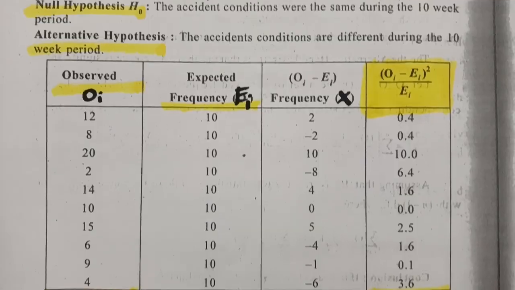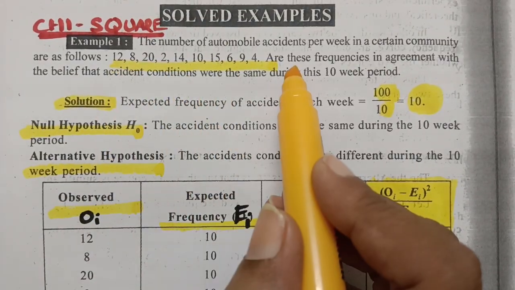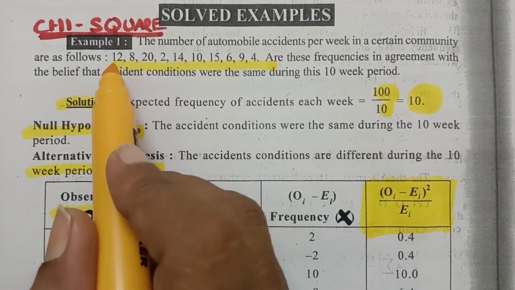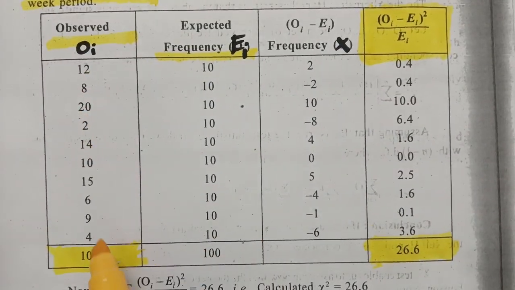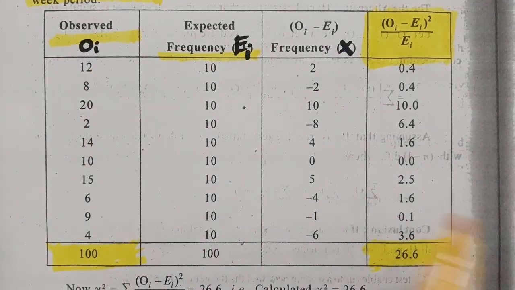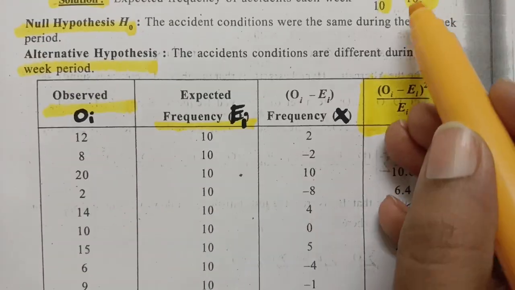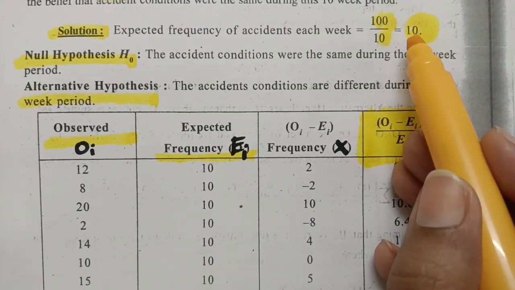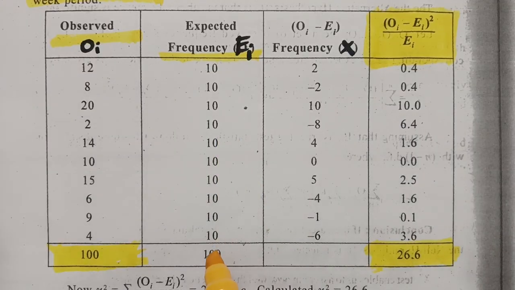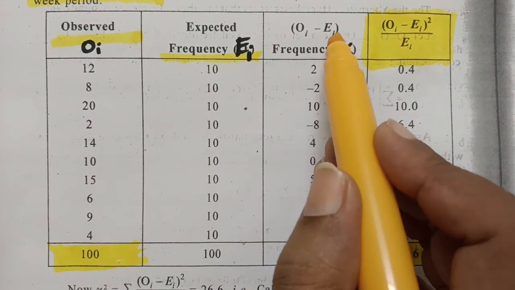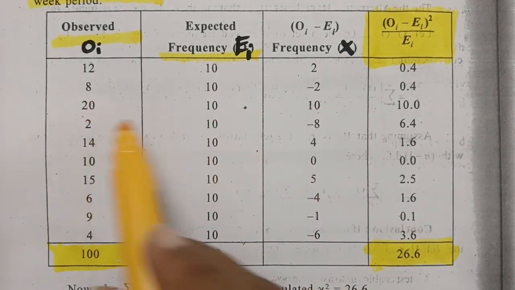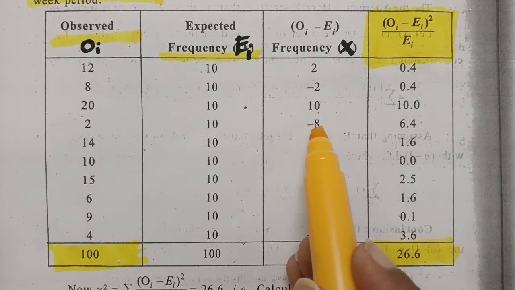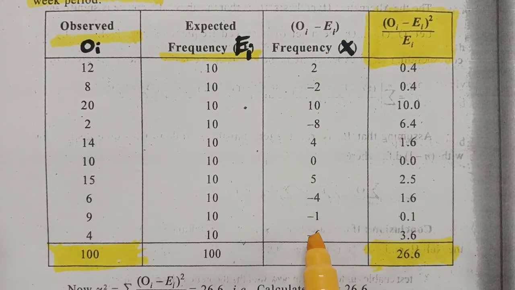And next one, this is the table here, the observed values. These are all the observed values, the accidents per week, that is 12, 8, 22, 14, 10, 15, 6, 9, 4. So we have to fill up the first column, and the next one is the expected frequency. The expected frequency we have calculated, which is equal to 10. So this is 10 in the second column. So we have to make a subtraction, that is 12 minus 10 is 2, and 8 minus 10 is minus 2, 20 minus 10 is 10, and 2 minus 10 is minus 8. So we have to fill this column like this.